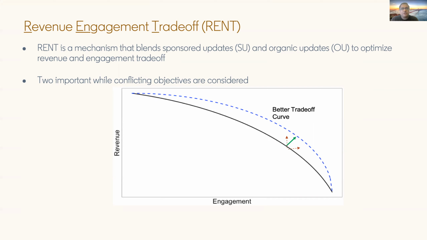So you can think of it as a revenue-engagement trade-off, where on the x axis we show engagement, and on the y axis we show revenue. As you can see, if the revenue goes up, the engagement goes down, which means you're only surfacing ads to the members, and ads will have very low engagement. Similarly, as the engagement boosts, the revenue will go down. And what you really want to do is improve the quality of the frontier, because we know that member attention is limited.